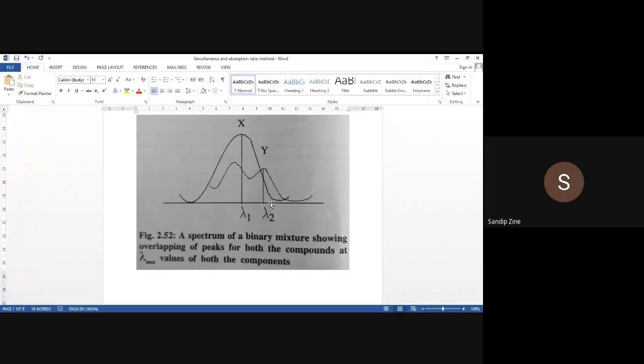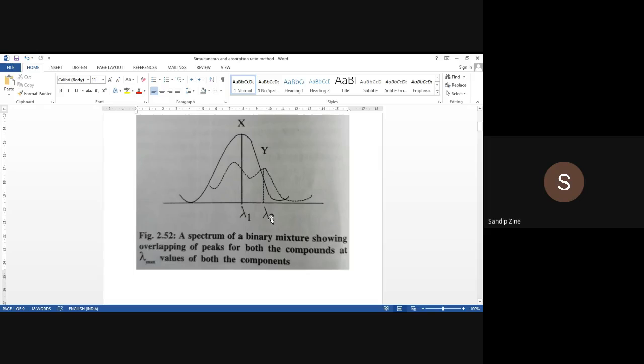So the absorptivity of X, for our representation, to solve the equation, we will consider it as small a x lambda 1, isn't it? It means small a is the absorptivity of the X component at wavelength 1, and a x lambda 2. A x lambda 2 represents what? Absorptivity of X, but at wavelength 2, whatever the nanometer is there.